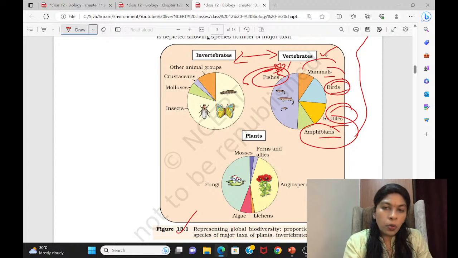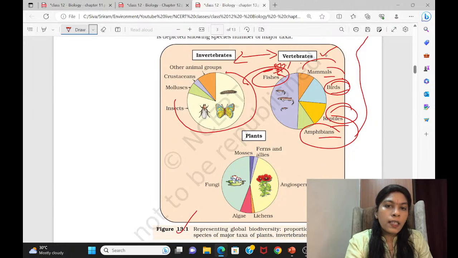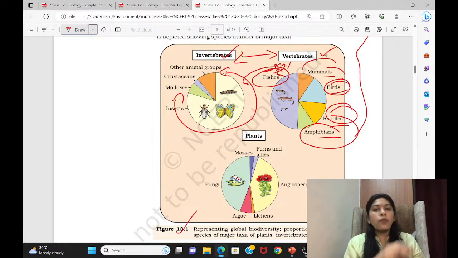That way you should know that some arrangement in your mind. See this, and the same interesting thing: insects are in vast numbers. In the invertebrates, insects are in vast number. 3/4 of that population is occupied by insects only. Then come more crustaceans, mollusks, and other animal groups.